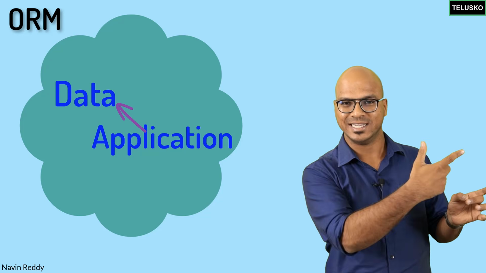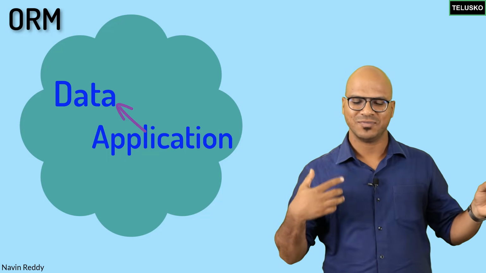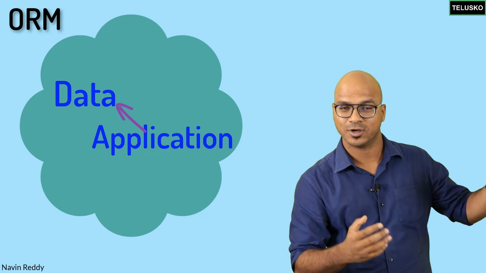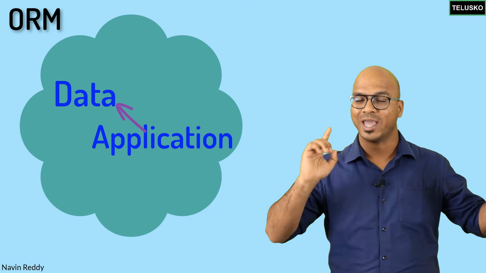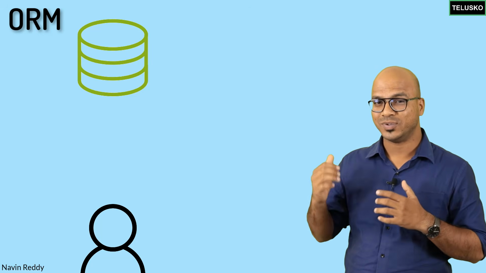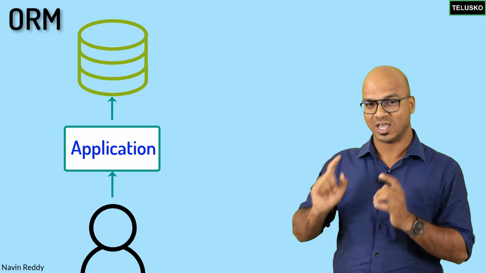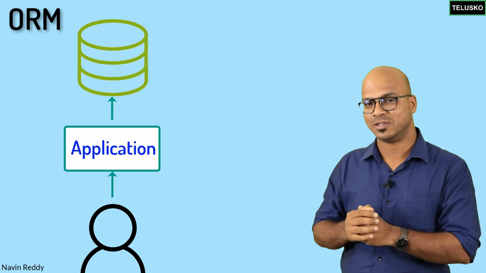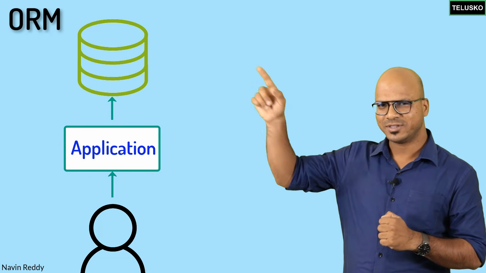Actually, we want to use the data, but we cannot do that directly, right? Even if you want to fetch some data from Facebook, you need to use the Facebook application. So let's imagine as a user, you want to interact with a database, and that database is sitting somewhere else. If you want to interact, you need an application in between. That means someone has to build that application. We will talk about that. But think about the database now.